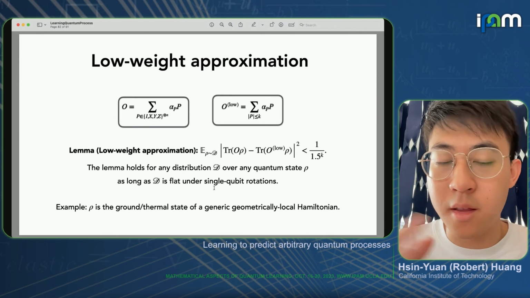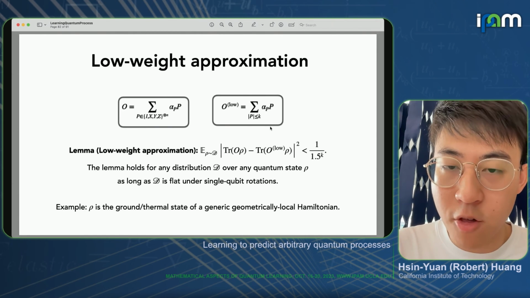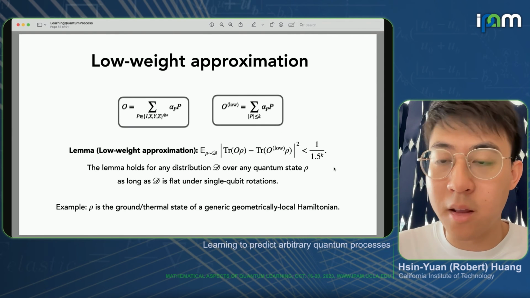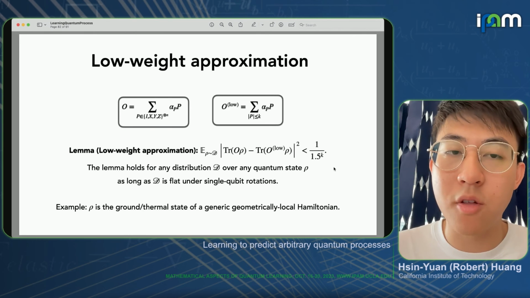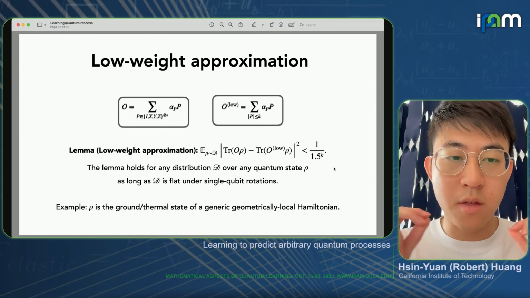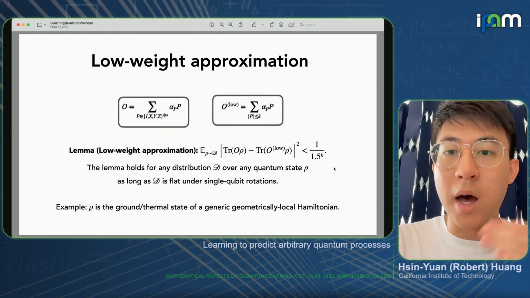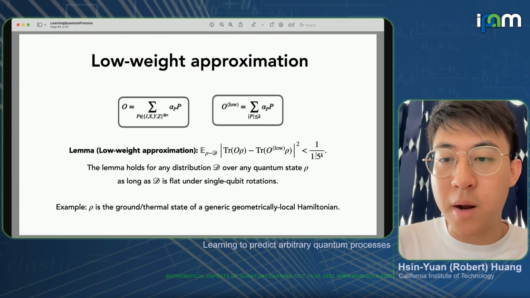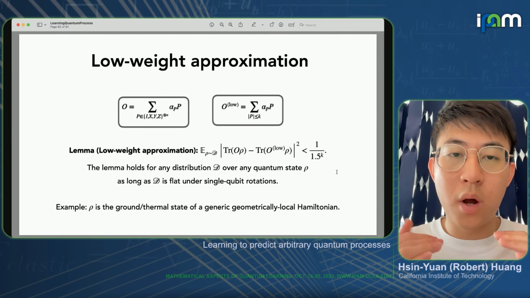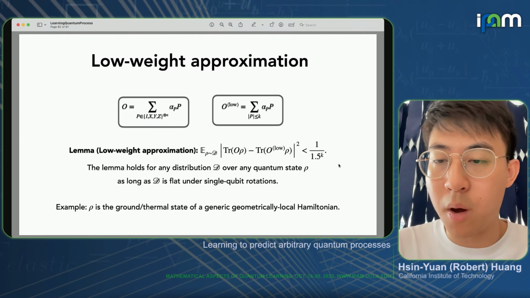That would give rise to a distribution over quantum states that satisfy this flatness condition. Under any of these distributions, we can show that low weight approximation is actually a good approximation and has an exponential decay in terms of k. Like the error decays exponentially in k. However, there's a slight difference. In the previous case, when we don't do out of distribution generalization and just generalize to other random product states, the scaling is better. It's 1/3 to the k. But when we want to do out of distribution generalization, it still decays exponentially, but now it's 1/1.5 to the k.